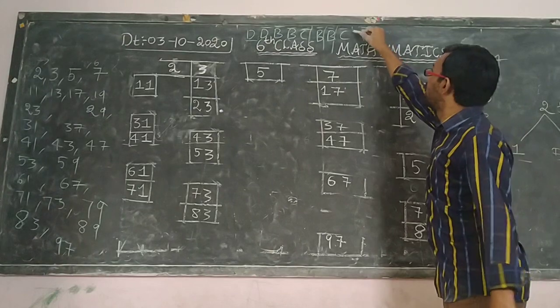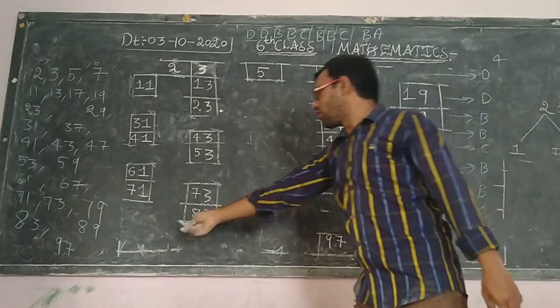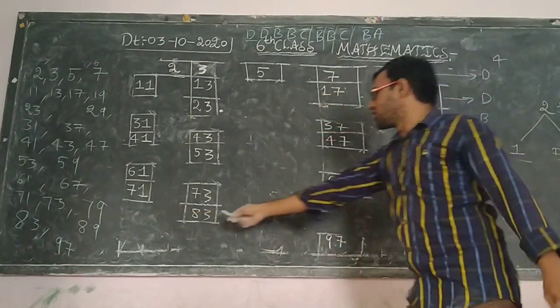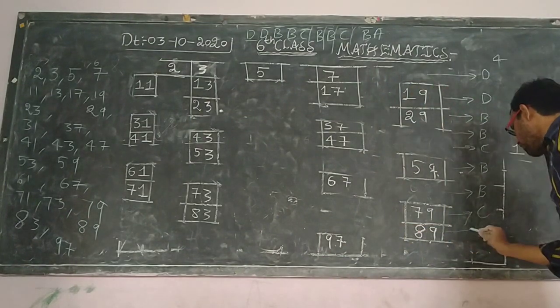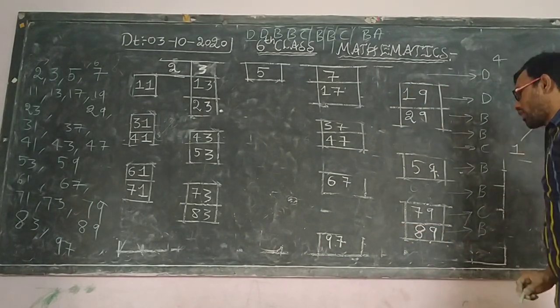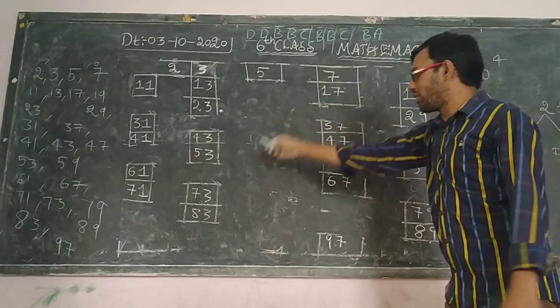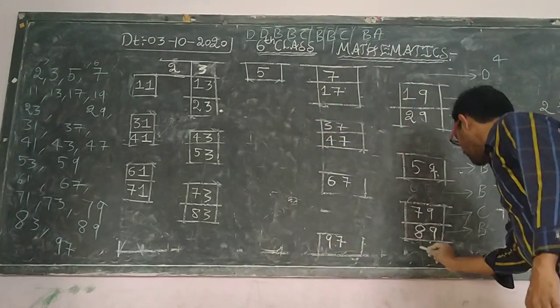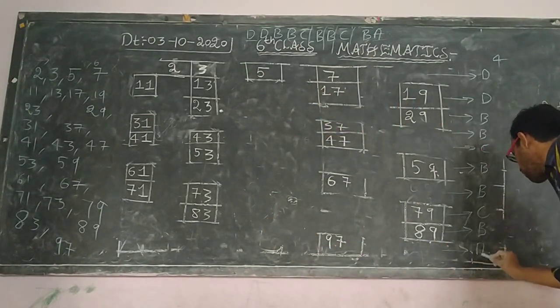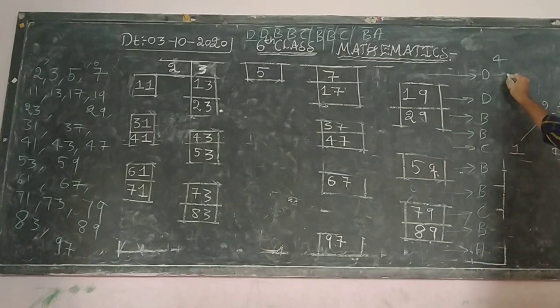Up to here complete. Next B. 81 to 90: 83, 89. B, only 2 are there. Next, last, 91 to 100: only 97 is there. That means A.